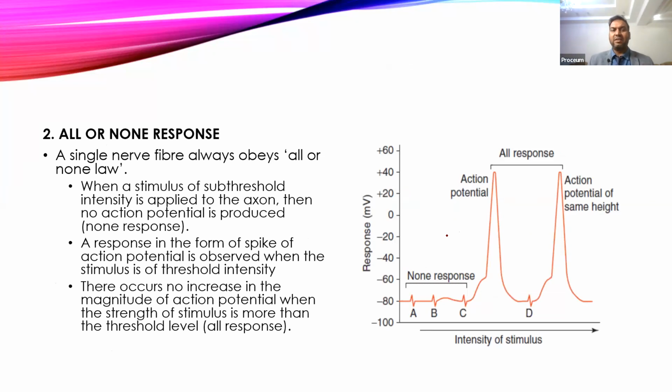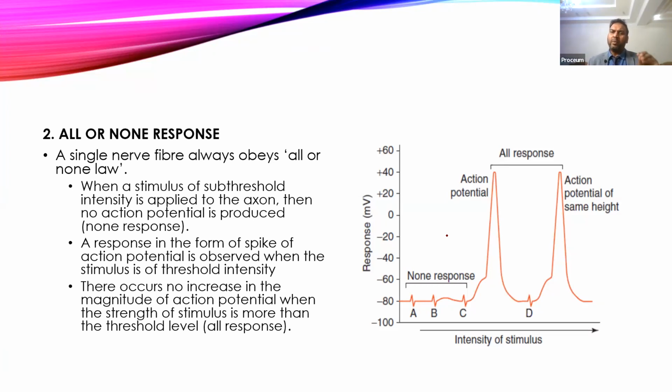Another characteristic is the all or none response. The action potential is the one which follows the property of all or none response. It is like a small kid: मुझे चाहिए तो पूरी चॉकलेट चाहिए, नहीं तो कुछ नहीं चाहिए. Similarly, they will respond, and then they will respond with their maximum effect. जब एक्शन पोटेंशियल आएगा तो उसका मैक्सिमम +30 +40 जो होगा उसी लेवल तक जाएगा, or they will not respond at all.